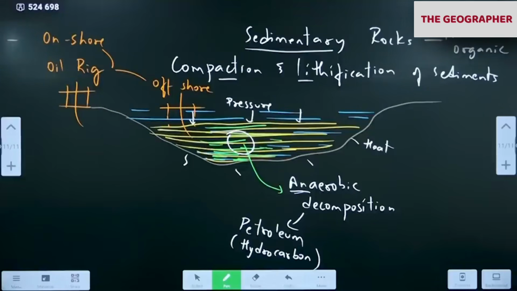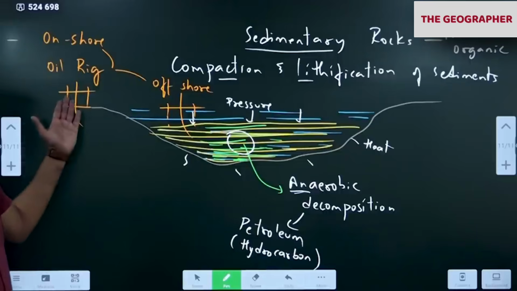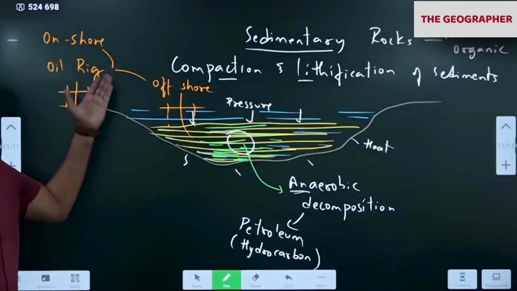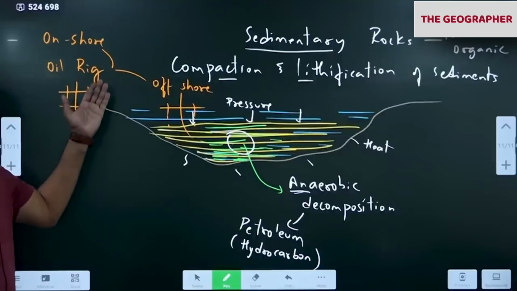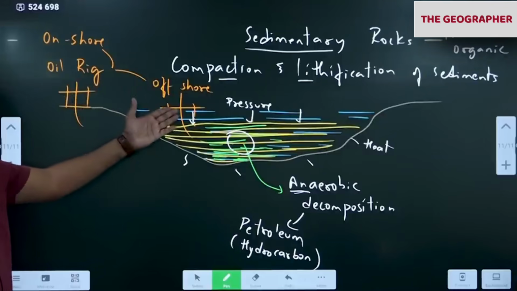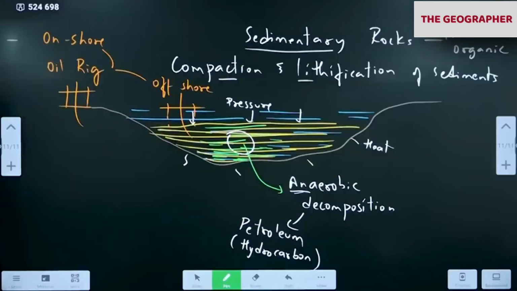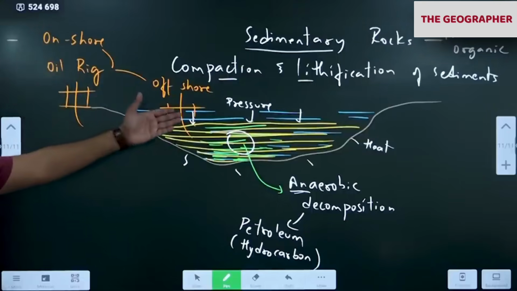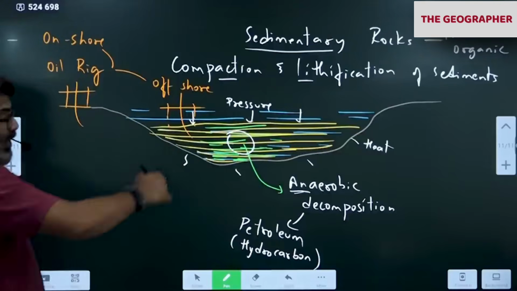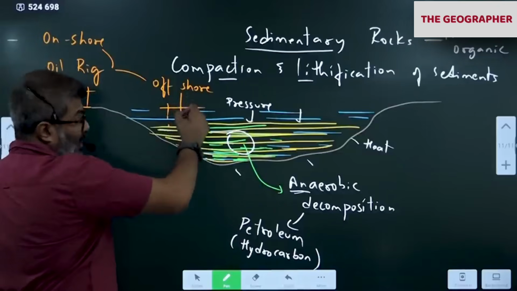Onshore, offshore. Like the KG Basin, the Krishna Godavari Basin on the Andhra coast, Tatipaka, Ravva. All these are oil wells on the Andhra coast. Mumbai High, on the Maharashtra coast, is offshore. So we have onshore and offshore oil wells. What do we do? We go for an oil well here.